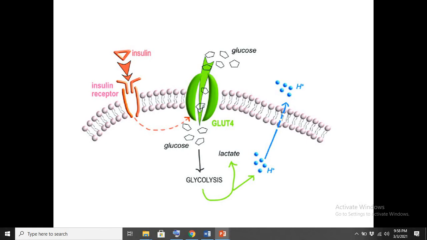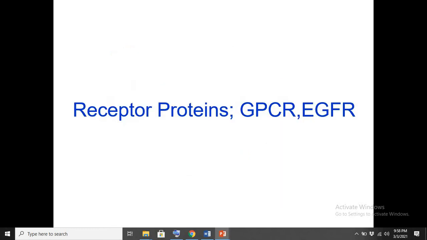The biological importance of hormone is that a hormone, insulin for example, helps glucose enter inside the cell, and then this glucose is utilized in our body to produce energy. So we have another important type of protein, the receptor proteins.